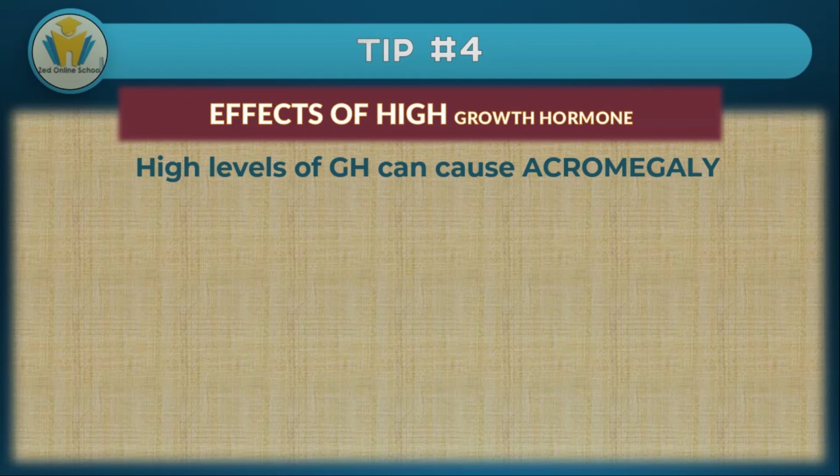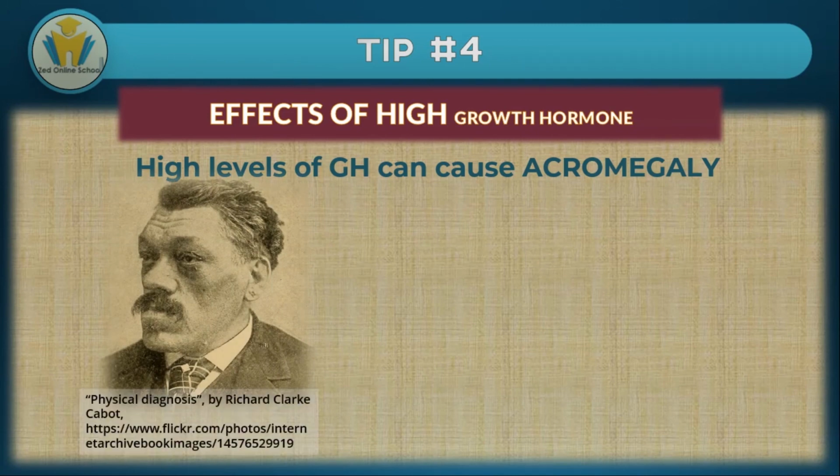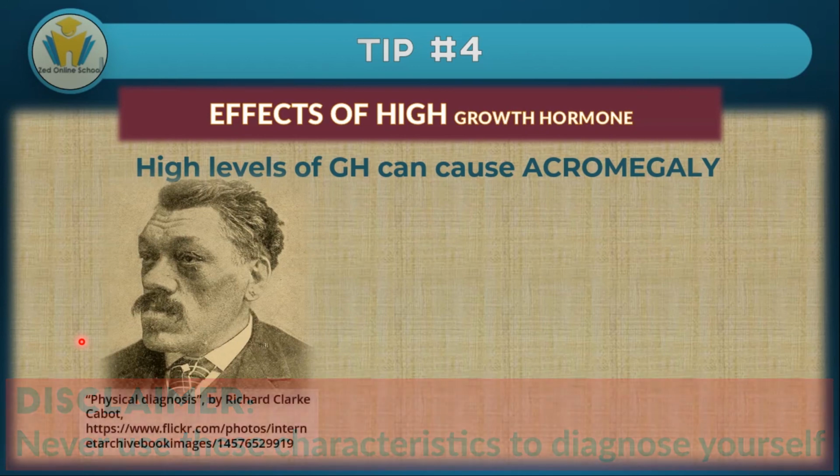Acromegaly is different from gigantism in the fact that a person does not become very tall. What happens is that the jaw of a person begins to protrude. As you can see in this picture, this jaw of this man here that's been shown is protruding. One thing that you should never do is try to diagnose yourself. Please leave that for professionals like doctors who can properly know the procedure of diagnosing someone with acromegaly.